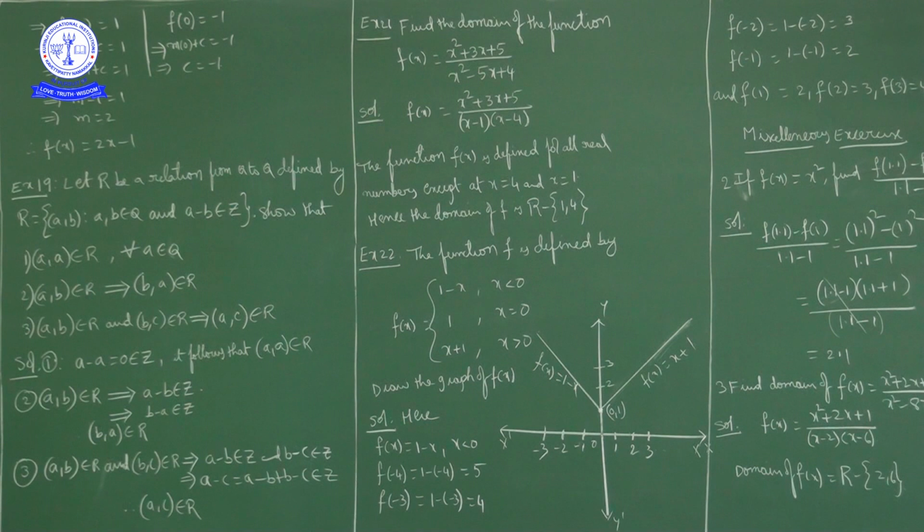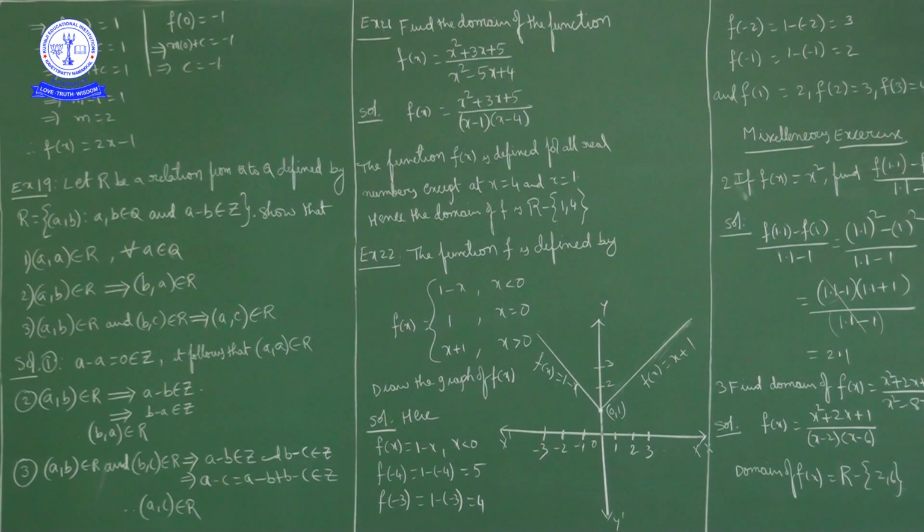If a minus b is an integer, then obviously b minus a is also an integer. So b minus a an integer means (b, a) belongs to R. So here we proved that if (a, b) belongs to R, then (b, a) also belongs to R.